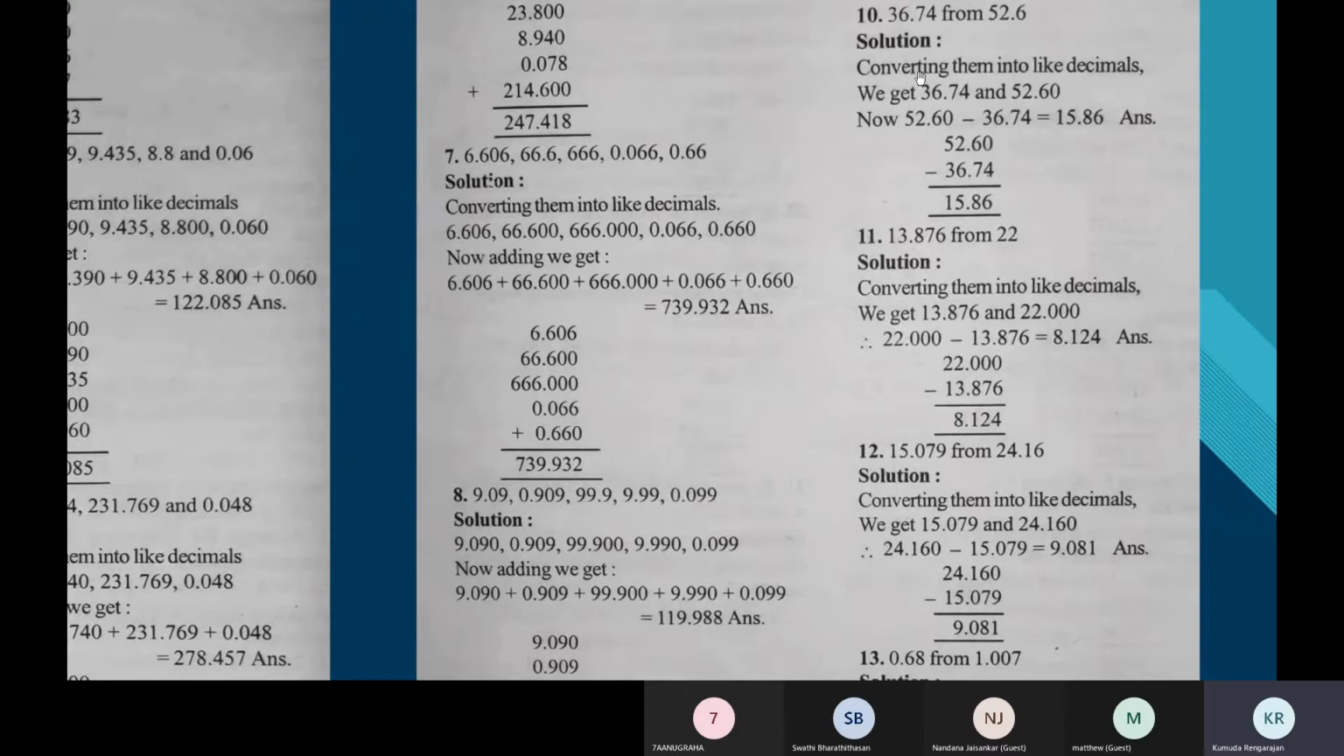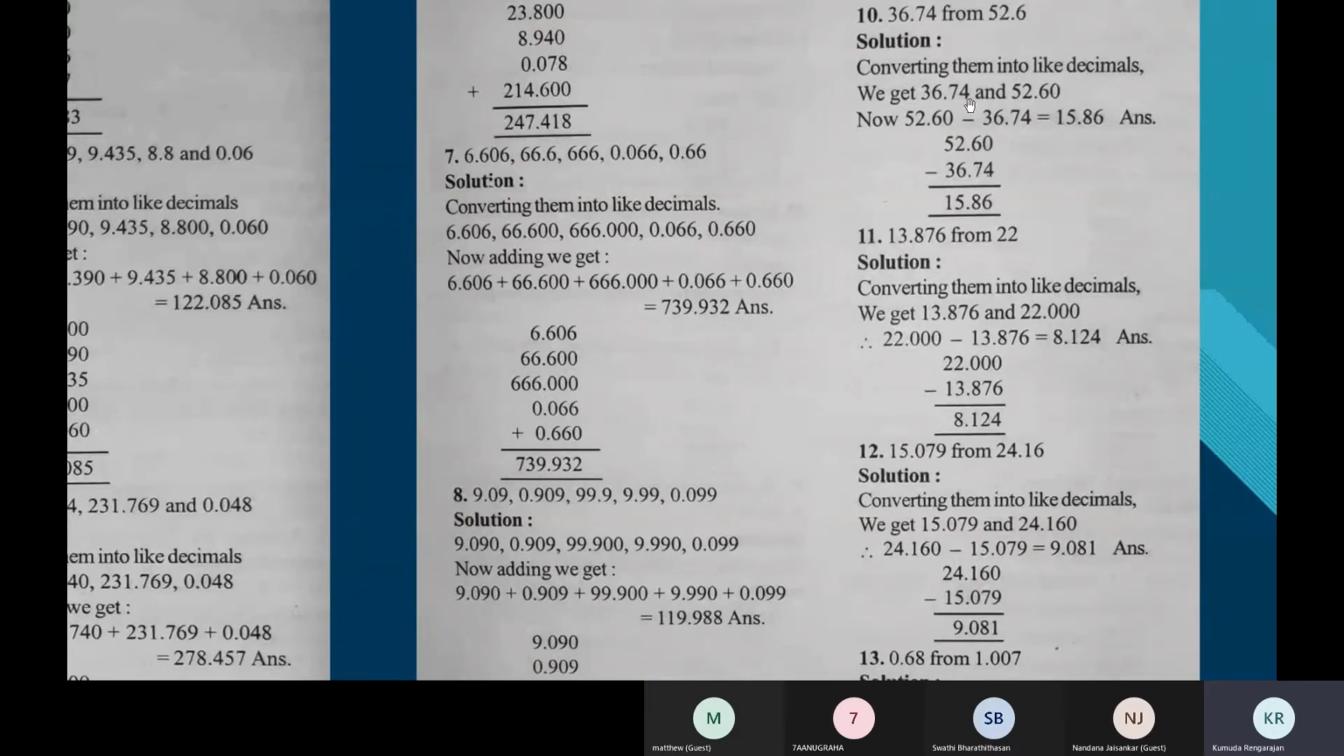So see a subtraction. Convert them to like decimals. So 36.74 is 36.74, but this is written as 52.60. Now let's subtract 52.60 minus 36.74. How do we subtract? Write the numbers vertically in a column like this. See that the decimal point falls one below the other. And then arrange the place values, children. See, 6 is in the 10th place in this number. This is the 10th place, 6 and 7.